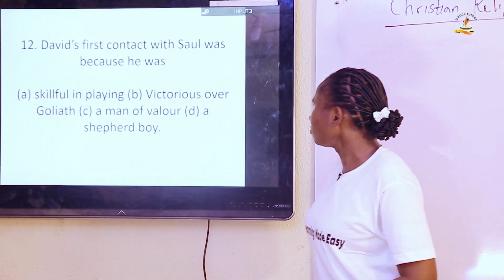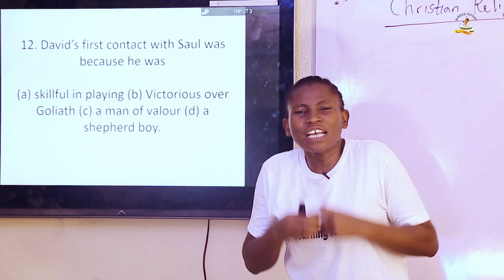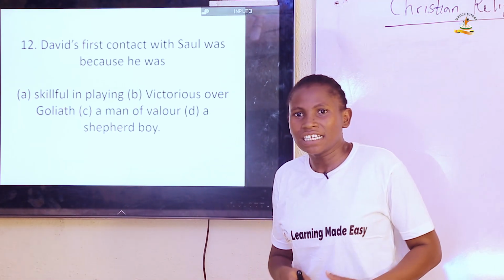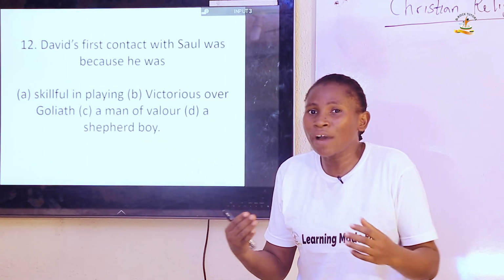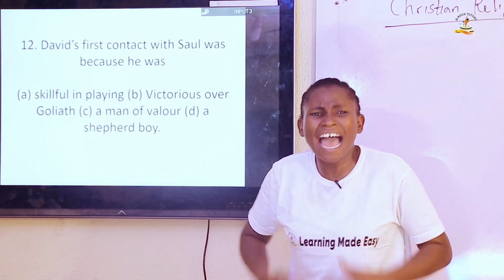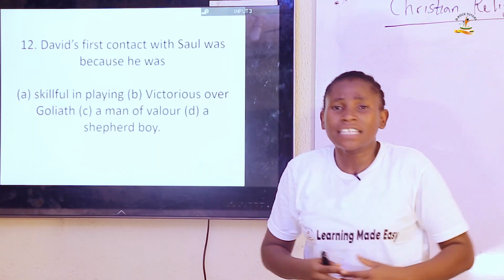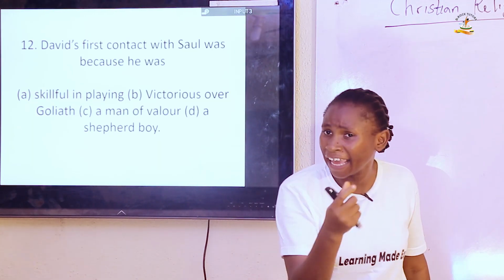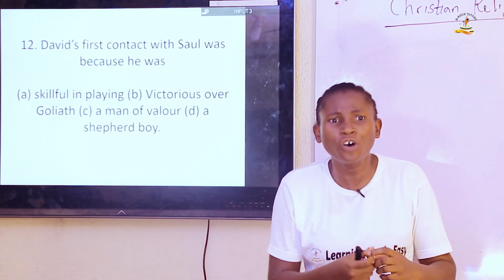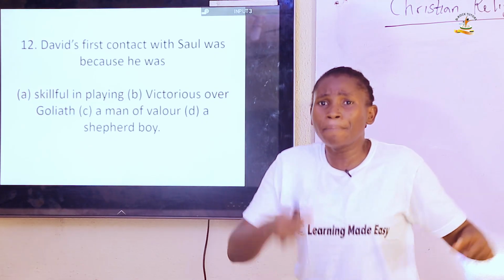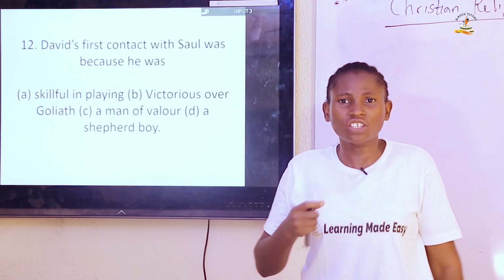Question 12. David's first contact with Saul was because he was skillful in playing. That was what brought David to King Saul. Because that time, when the Spirit of the Lord departed from Saul and an evil spirit came to torment him, his subsidiaries told him that there is need to hire a person who is skillful in playing musical instruments, the lyre, the harp. And David, the son of Jesse, was suggested to him.